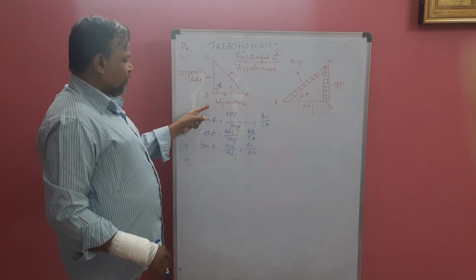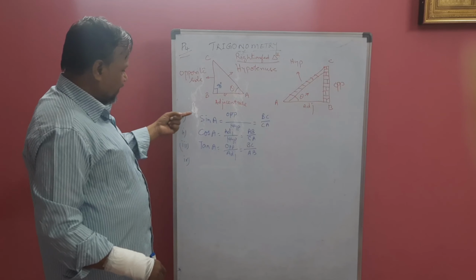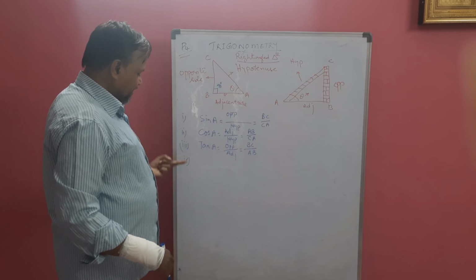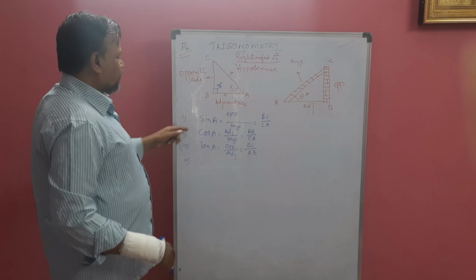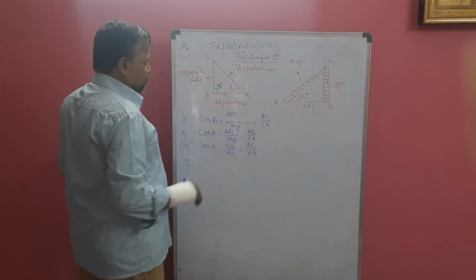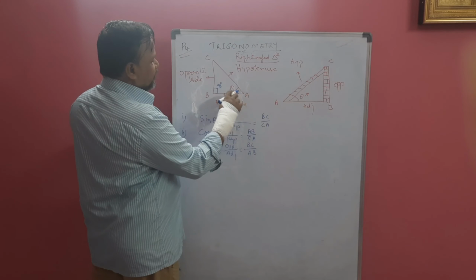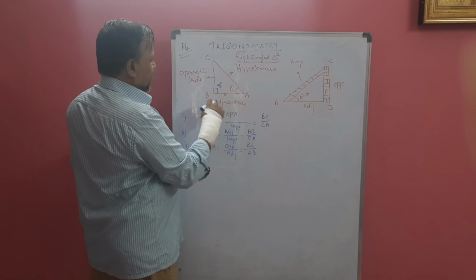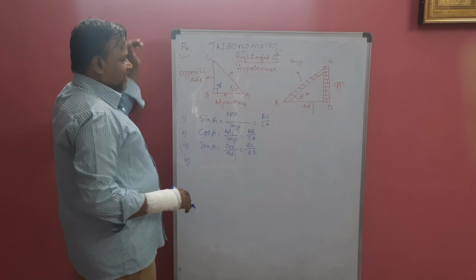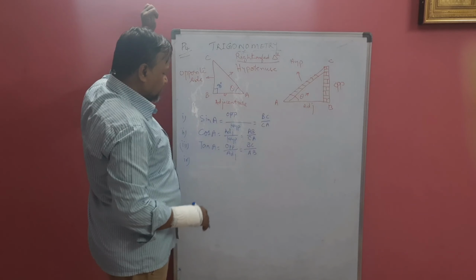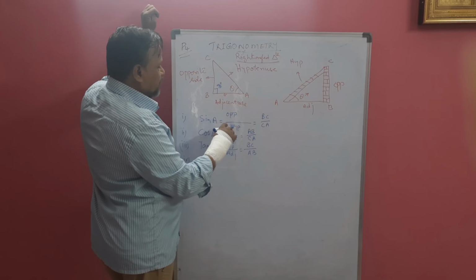Now we are going to find the ratios. We already know sin, cos, tan, cosec, sec and cot. Sin A means angle A is there, and according to this we have to judge the opposite and adjacent sides. This is opposite, and this is adjacent to theta. Sin A is opposite by hypotenuse.